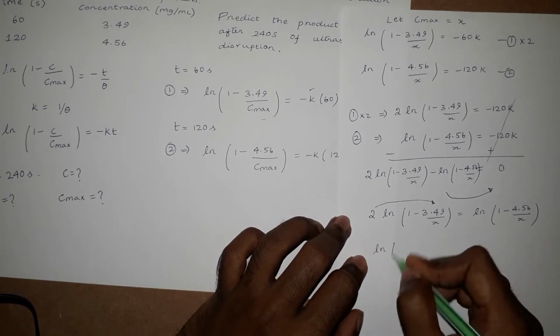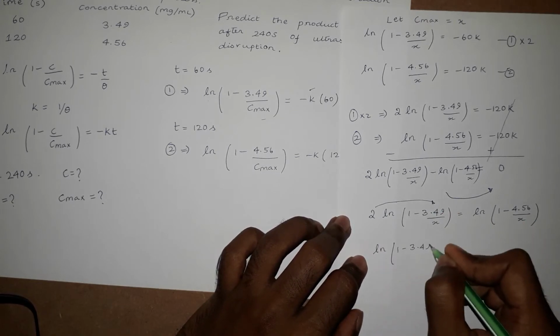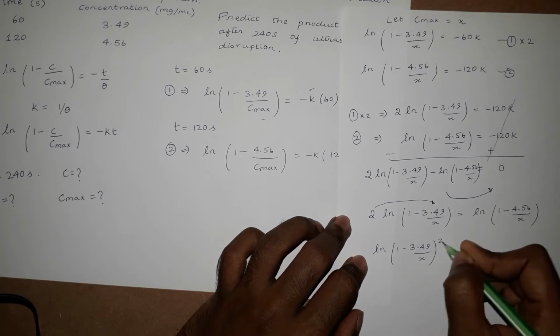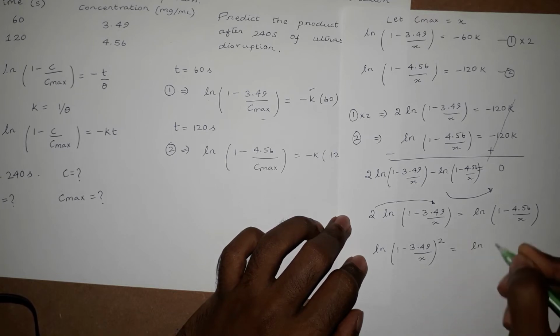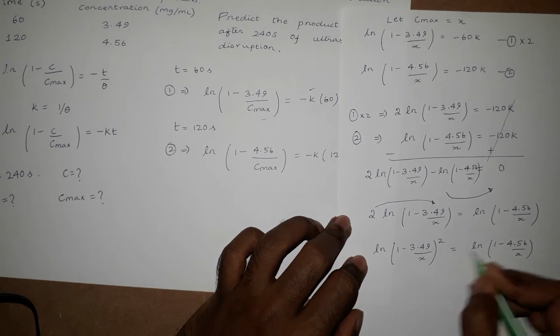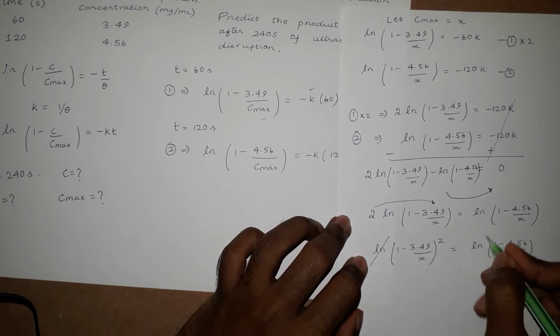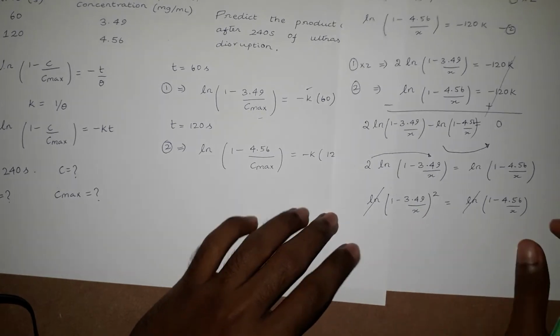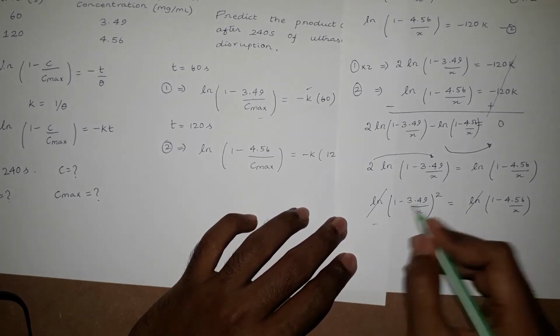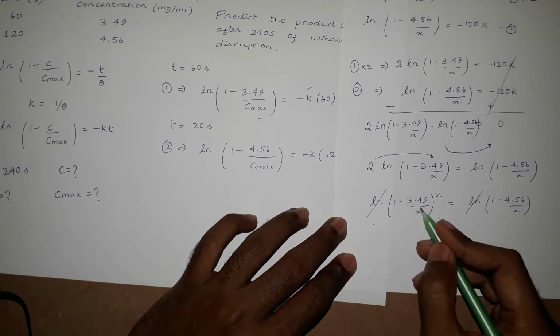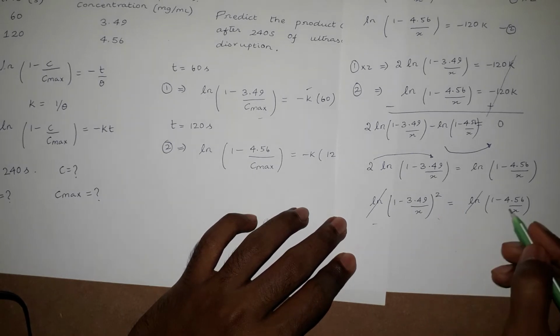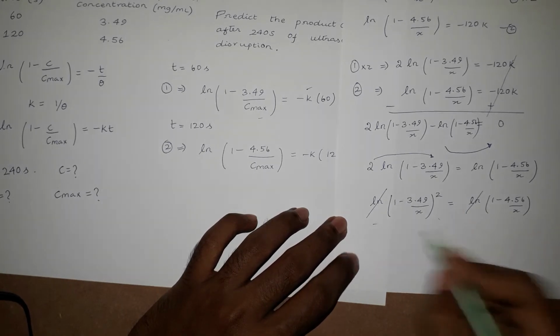So ln of 1 minus 3.49 by x the whole square is equal to ln of 1 minus 4.56 by x. So ln we can cancel off by taking e. So we are left with 1 minus 3.49 by x the whole square is equal to 1 minus 4.56 by x.